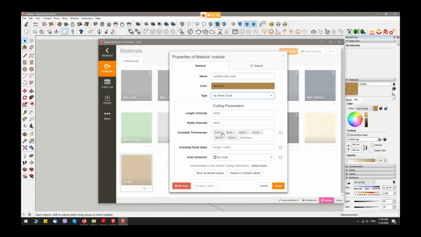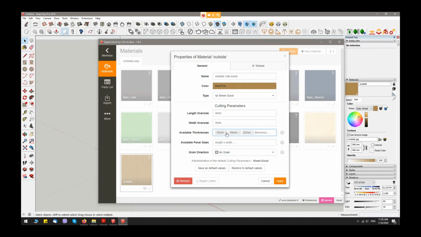This is a very useful way. Before we apply our changes, we have to put our available panel size. We know our thickness is 18 mm. I switch off everything except 18 mm, and I put the size of the panel.